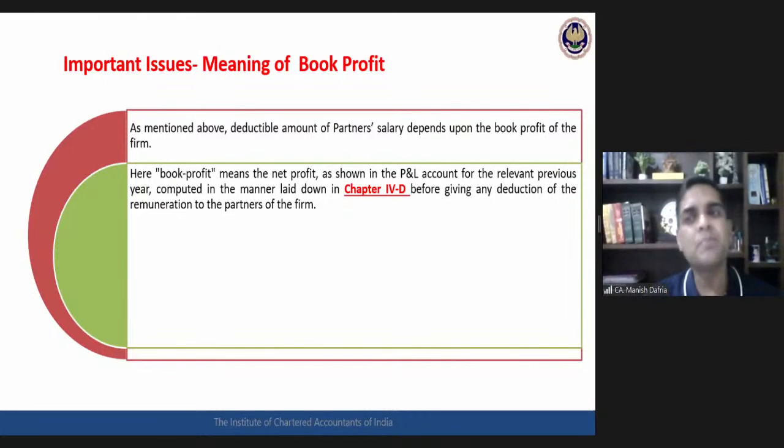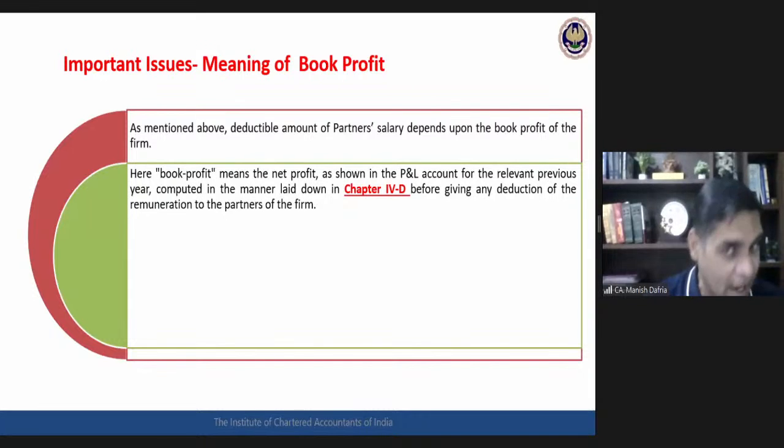So what they are actually trying to say is that book profit means the taxable business income, taxable income under the head business and profession, from which all allowances and disallowances as per income tax have been done, except that the remuneration to the partners deduction has not been given.